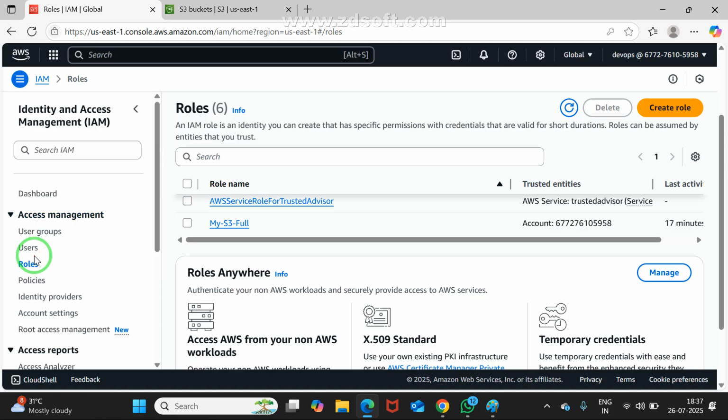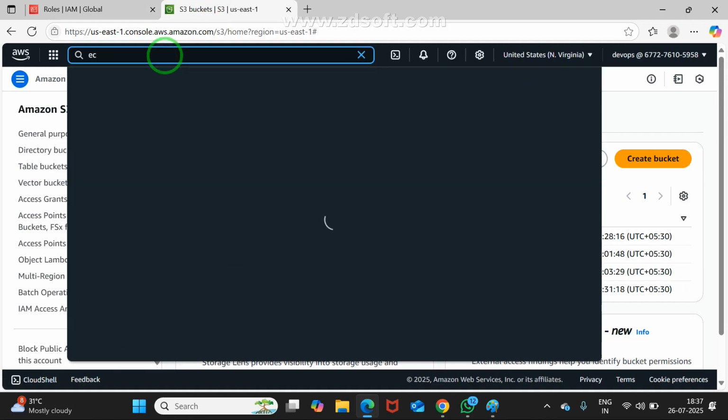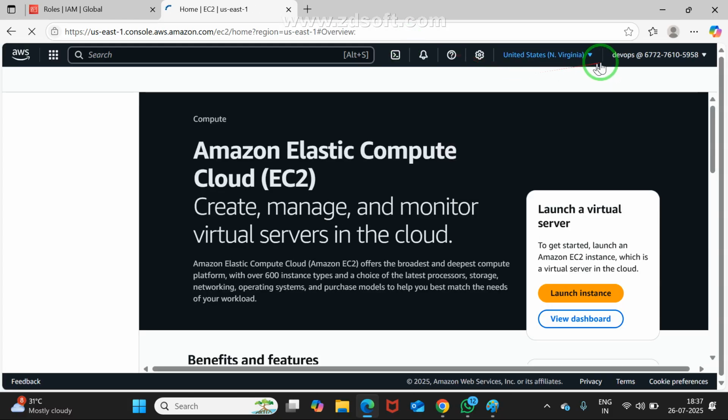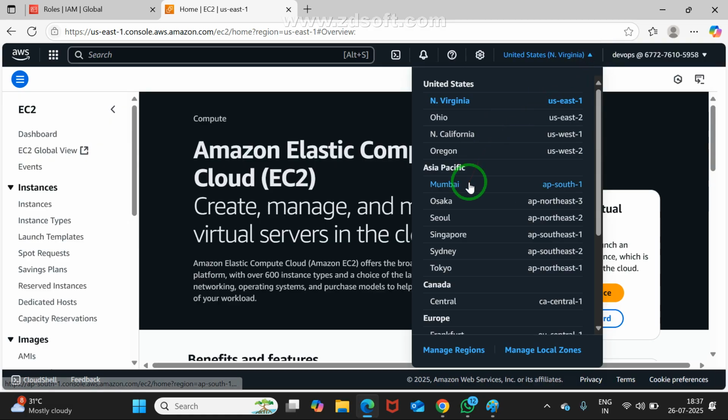Shall I create a role? Or else, quickly observe, I may create one EC2 instance. Shall I create one EC2 instance, everybody? I may move on to here. There I may click on EC2. See where I need to create EC2. That is your wish. Here multiple regions are there. Observe, so many regions are there. You tell me, can I create in Mumbai or can I create in North Virginia?